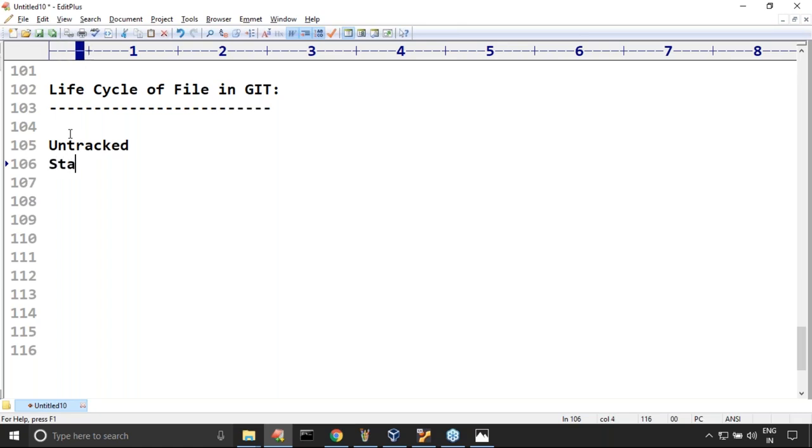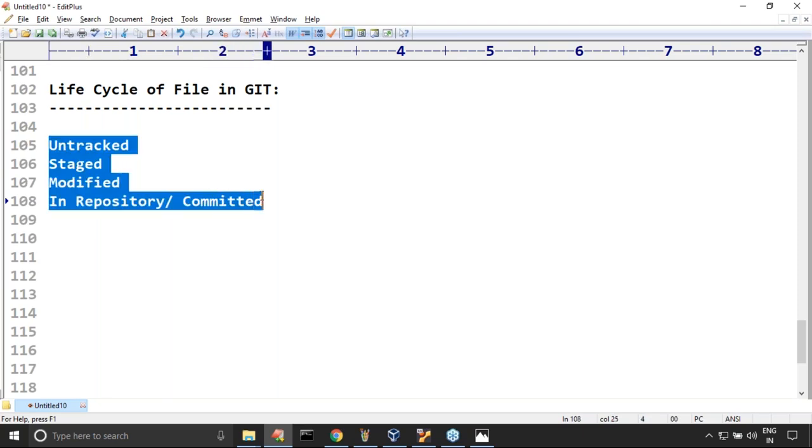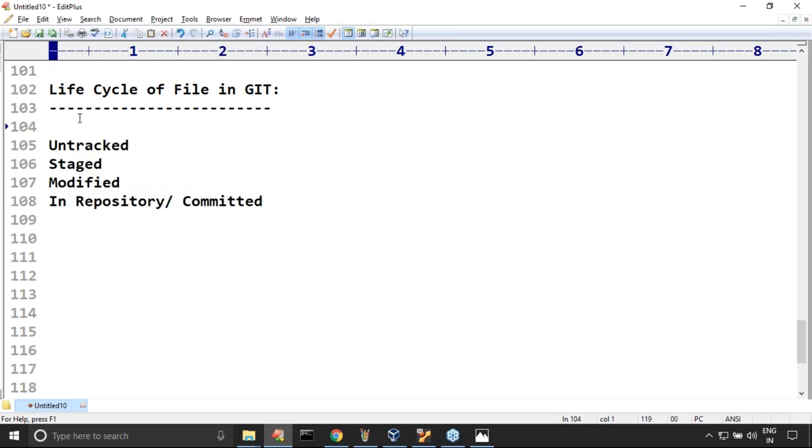Sometimes we use the word staged, sometimes modified, and sometimes in repository or committed. Every file in Git is in one of these four states.